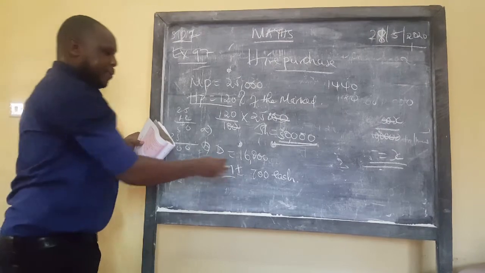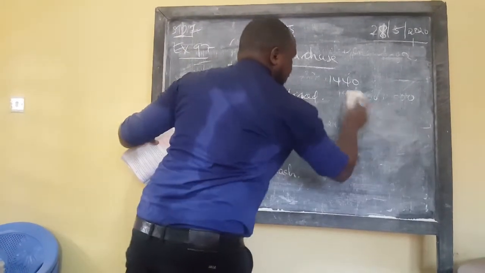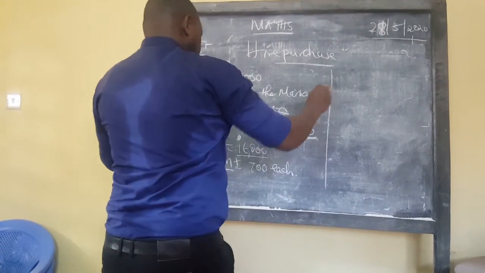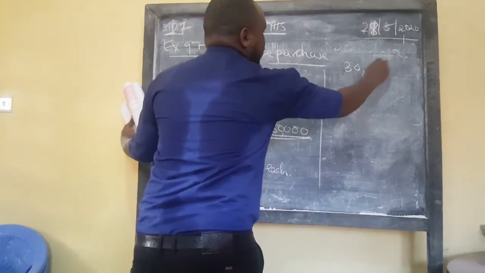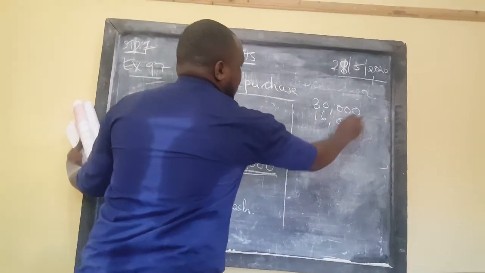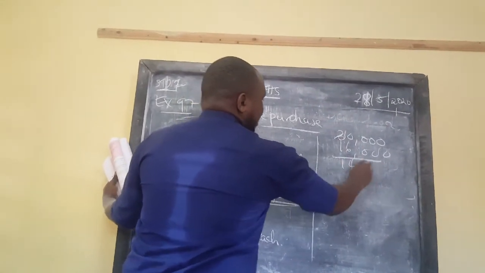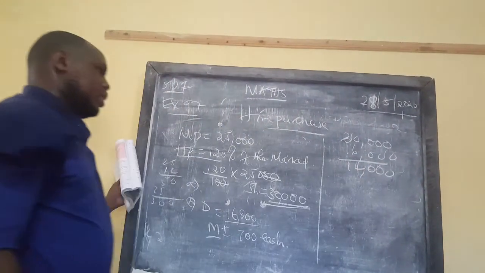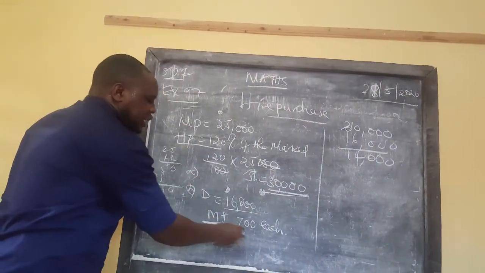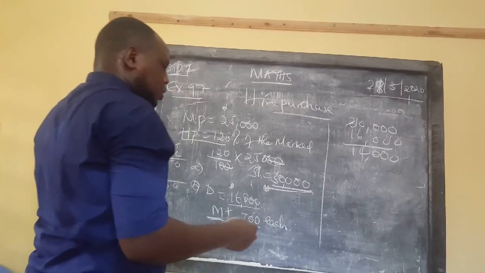So if you had paid 16,000, what would have been the balance? If it's 30,000, subtract the 16,000 deposit. So the balance would have been 14,000. This 14,000 is to be paid in a number of months, and each month this person is supposed to pay 700.